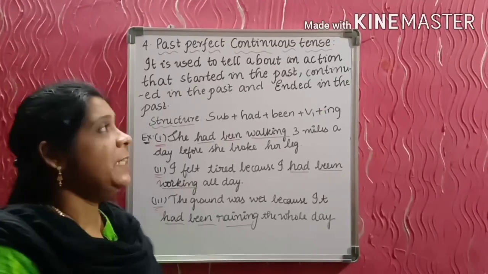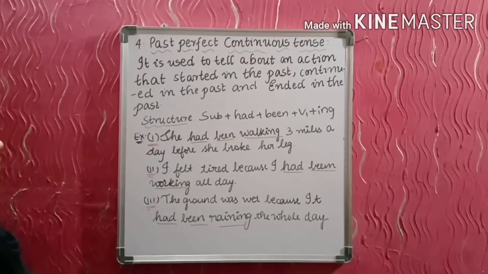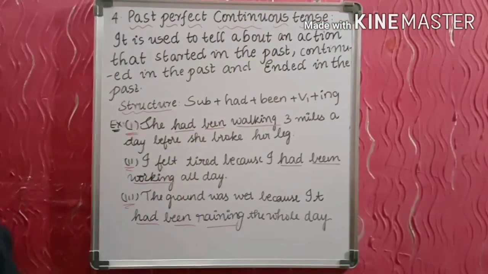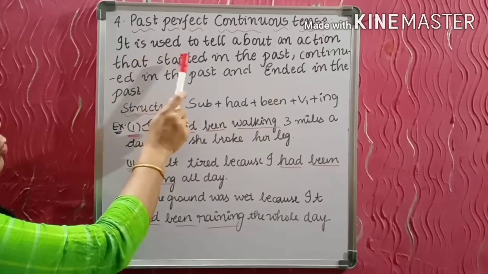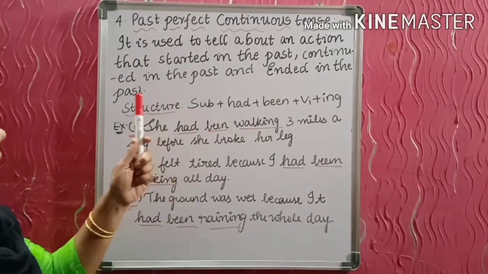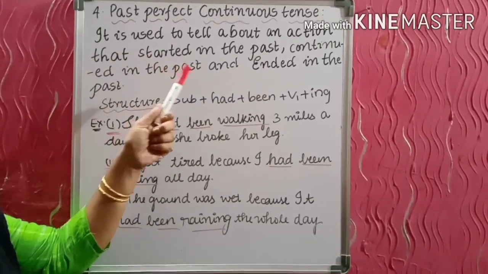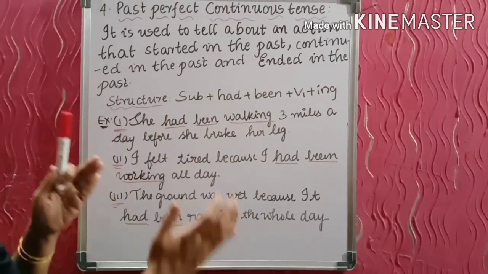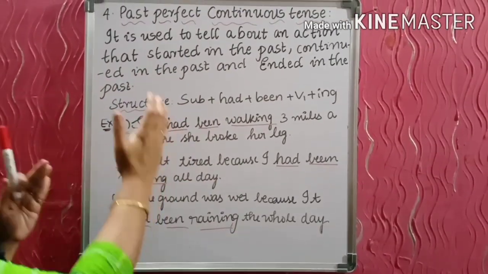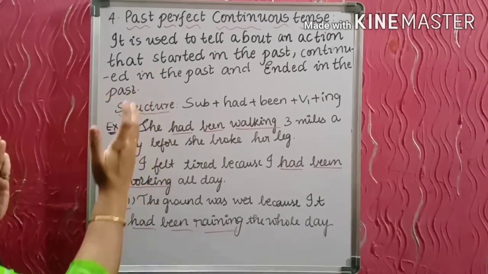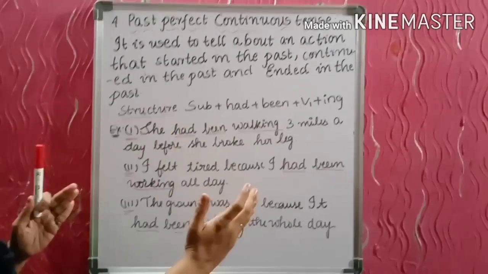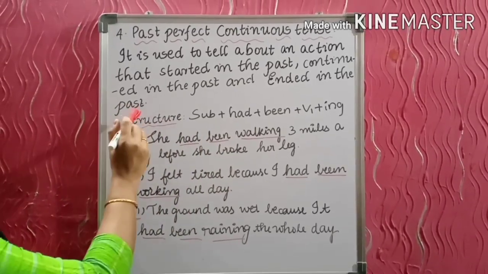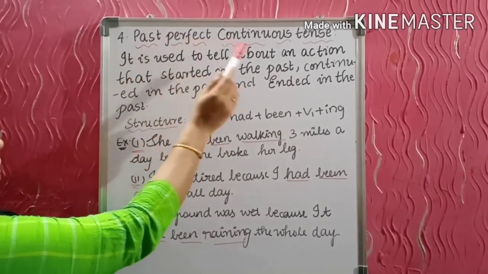Now the fourth form of the past tense is the past perfect continuous tense. What is this? Where is it used? It is used to tell about an action that started in the past, continued in the past, and ended in the past. So all the things have happened in the past only. That means the action has started some time in the past and continued for some time and ends in the past itself. So such type of sentences come under past perfect continuous tense.